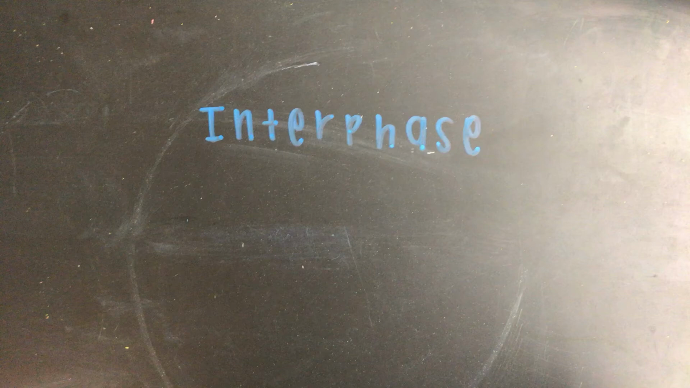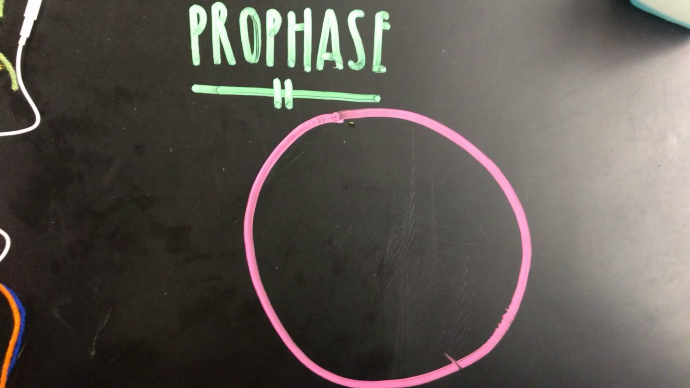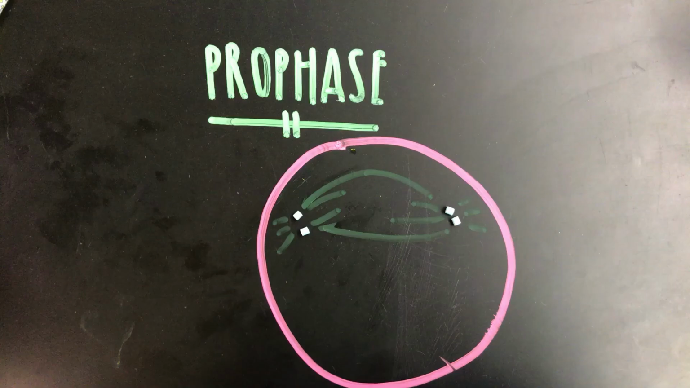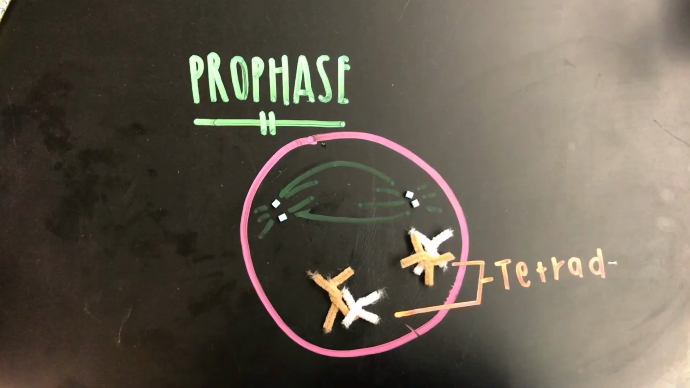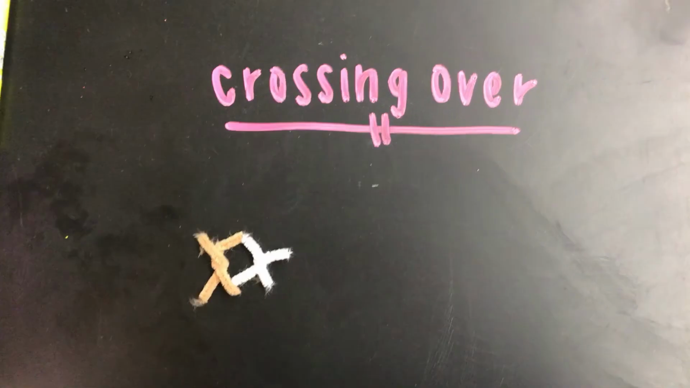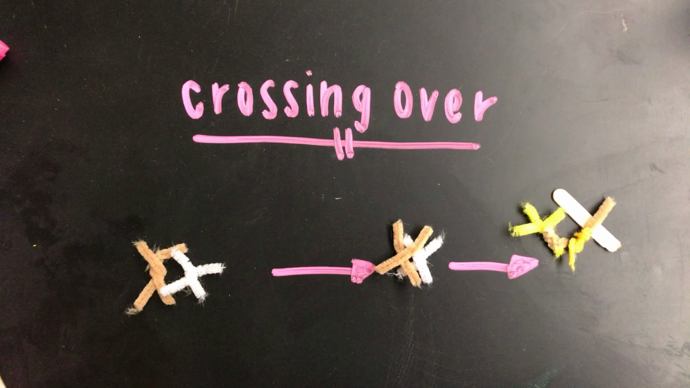Interphase is the first step in meiosis, and during interphase, the nucleus is bounded by a nuclear envelope and cells' chromosomes are duplicated in the form of chromatin. So during prophase, each replicated chromosome pairs with its corresponding homologous chromosome, and in doing so, they form tetrads. As they form tetrads, they undergo a process called crossing over, and this is where chromatids exchange data and produce new combinations of alleles in the cell.